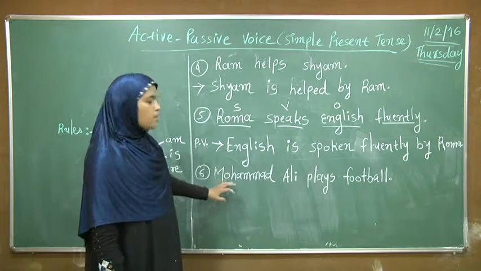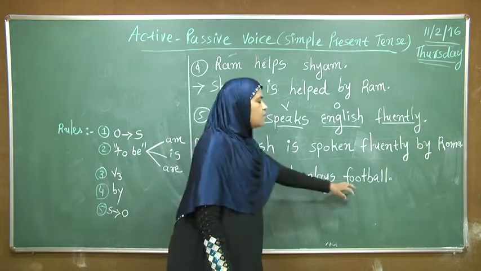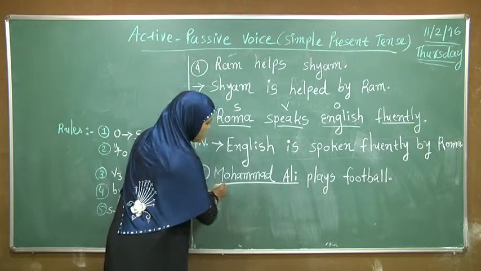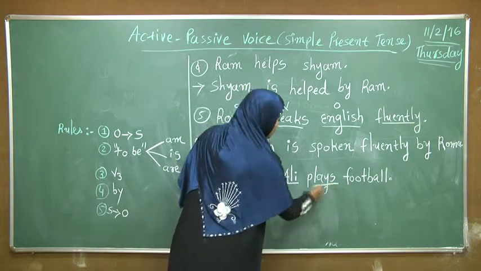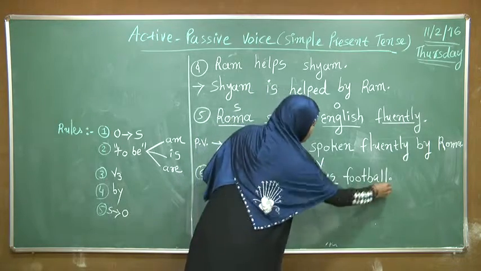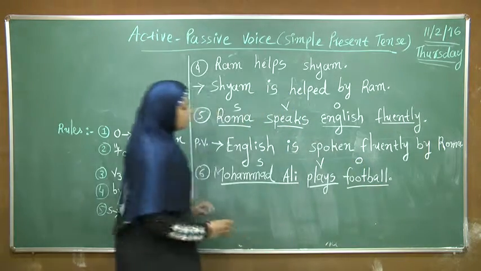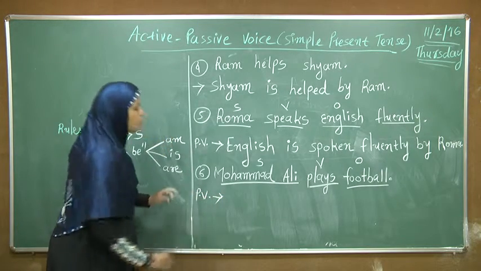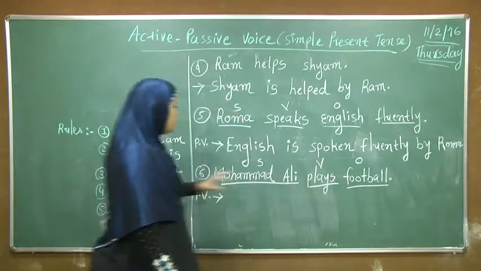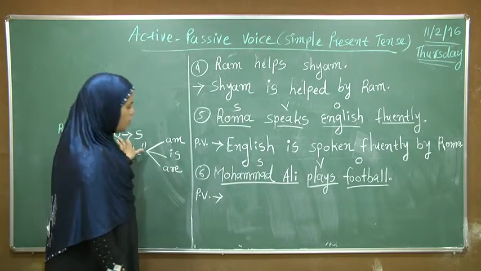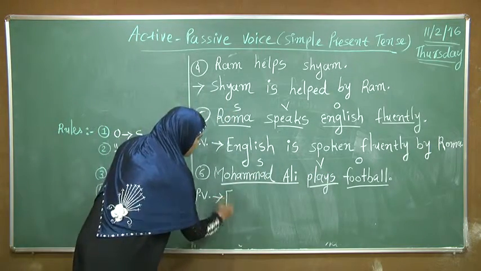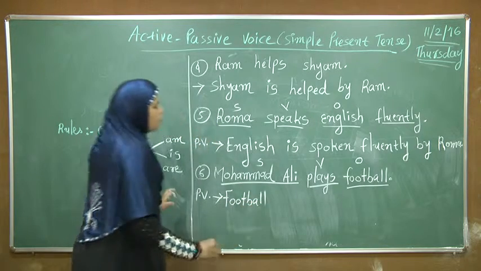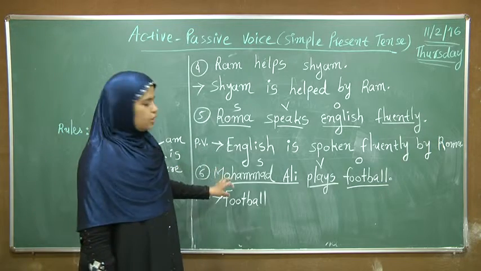The sentence is Muhammad Ali plays football. In this sentence, Muhammad Ali is the subject, play is the verb, then football is the object. Now the passive voice of this sentence is we have to put object in the place of subject. Football. Football is the third person singular.